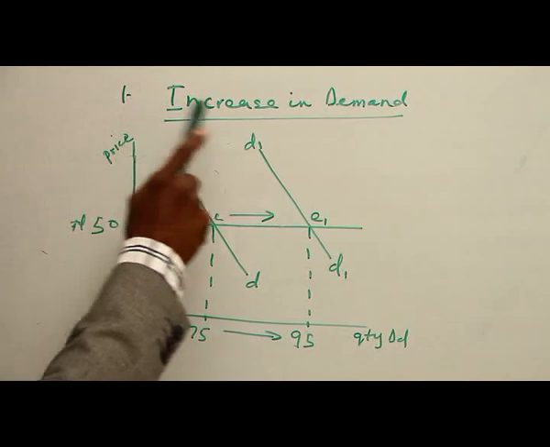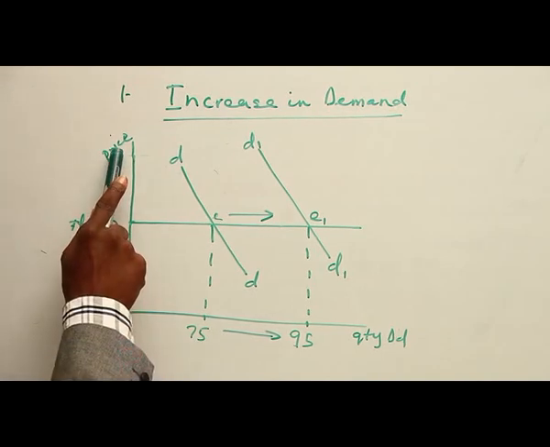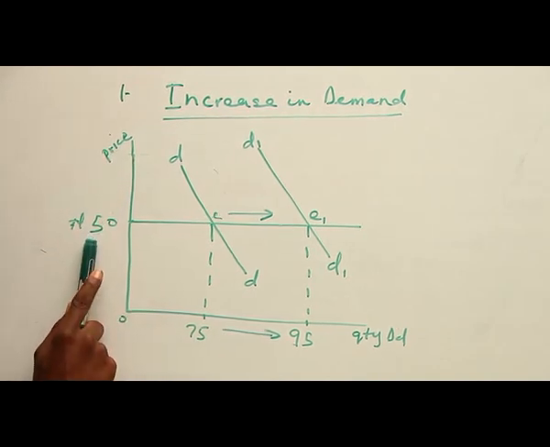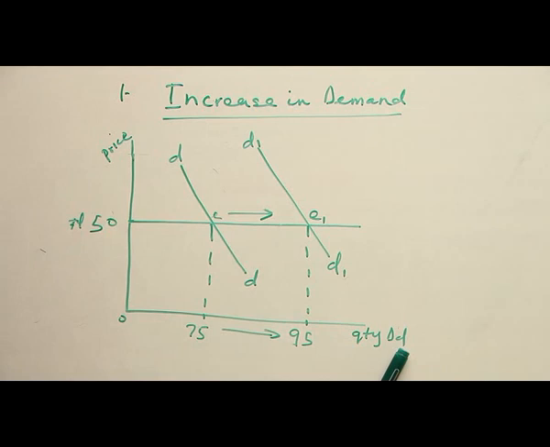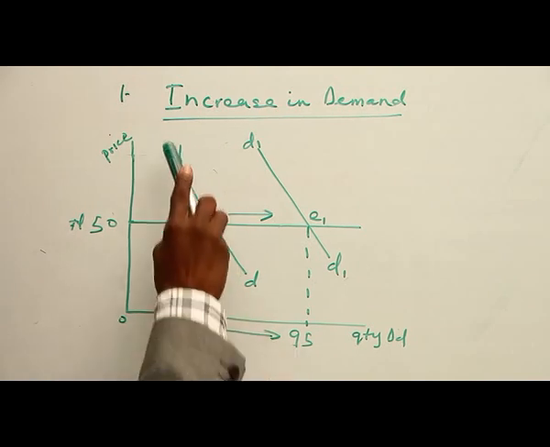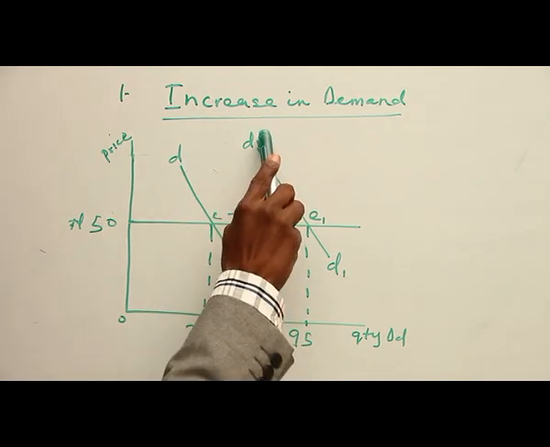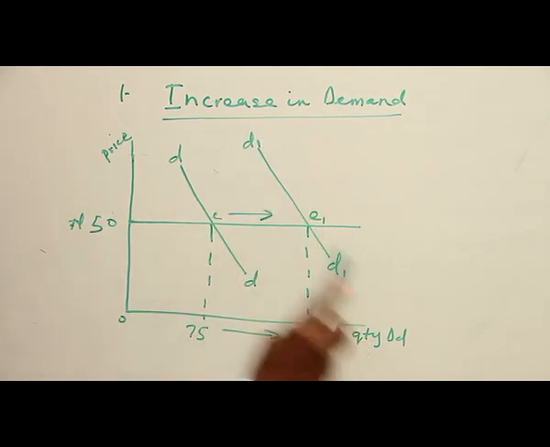Number 1, increase in demand. From the diagram before us, the price axis shows 15 naira. The quantity axis shows 55 quantity, later 95 quantity. And we have our demand curve to be downward sloping, DD, and downward sloping D1.